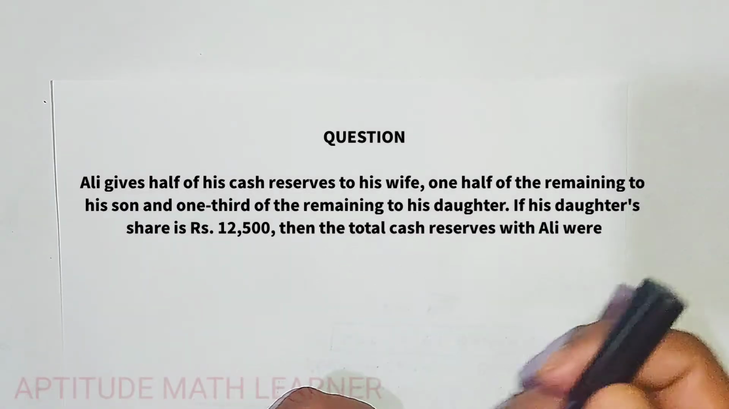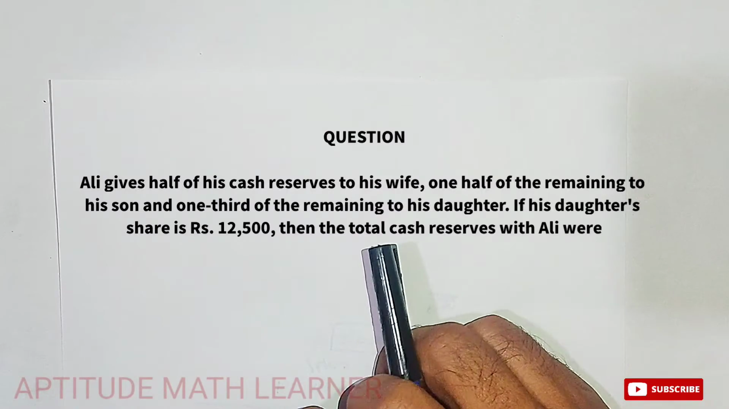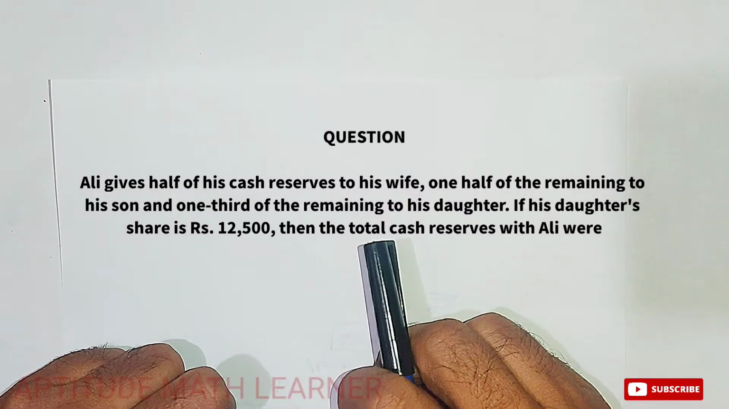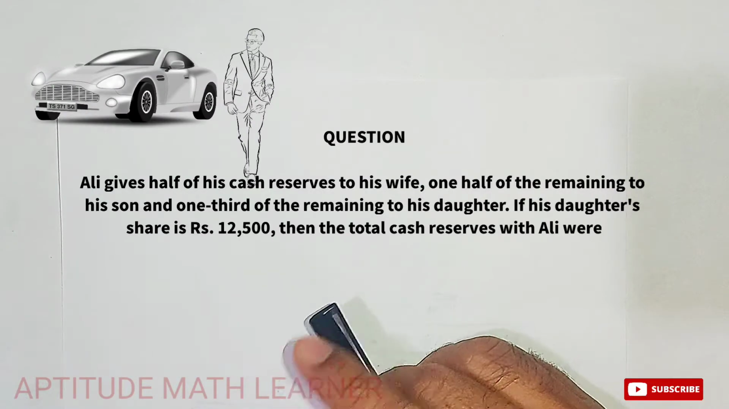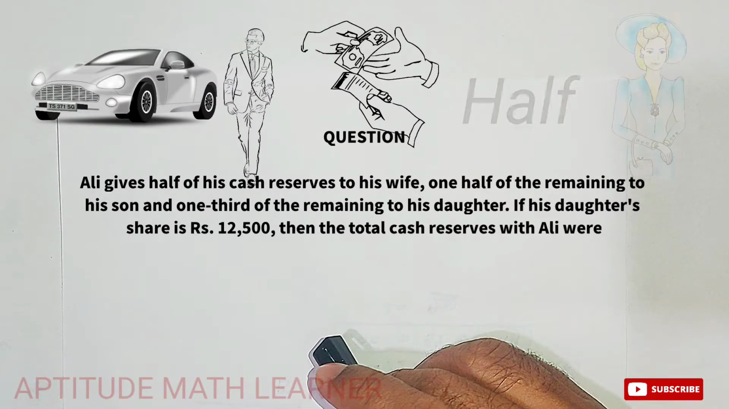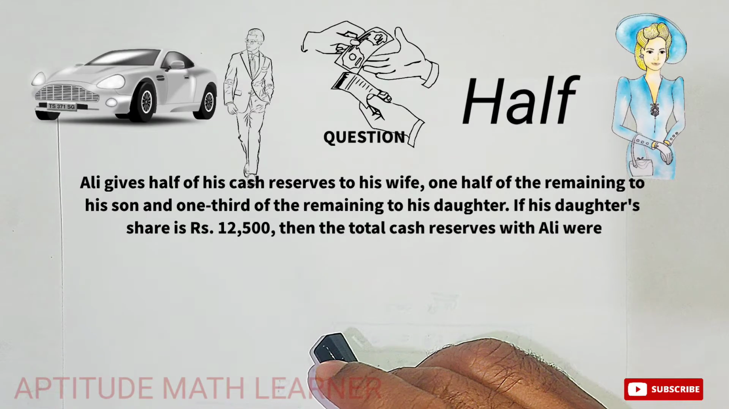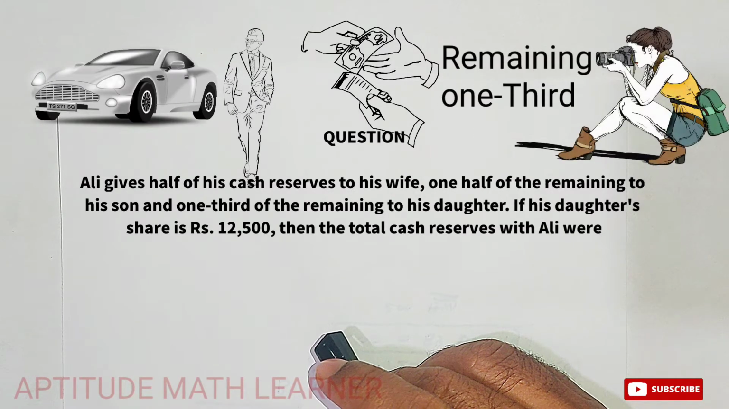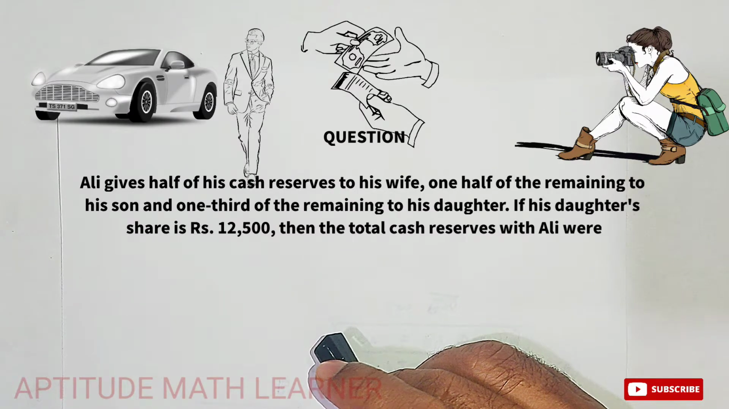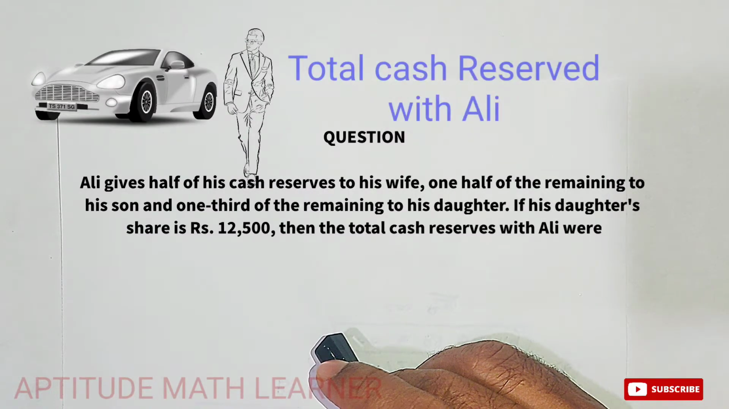So guys, today we are having another question and that is very interesting as well. So here the question we are having is: Ali gives half of his cash reserve to his wife, one half of the remaining to his son and 1/3 of the remaining to his daughter. If his daughter's share is rupees 12,500, then the total cash reserved with Ali were.